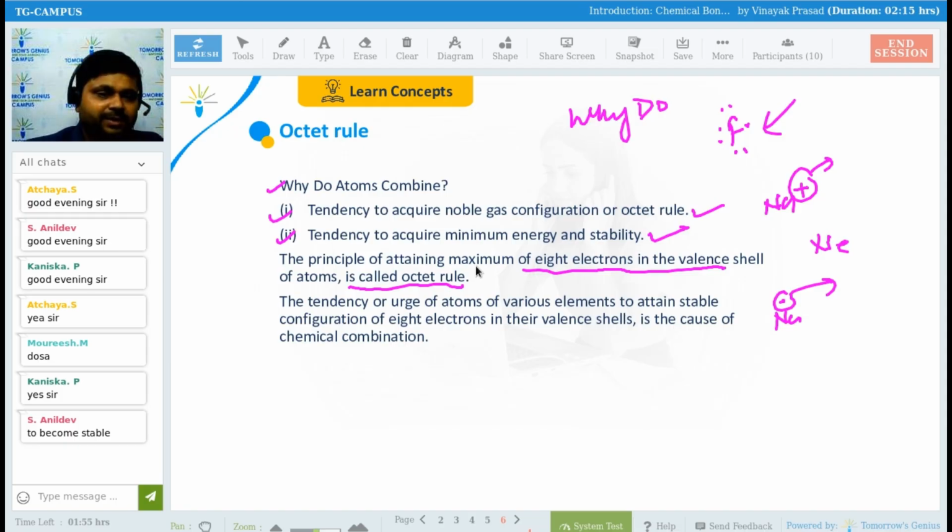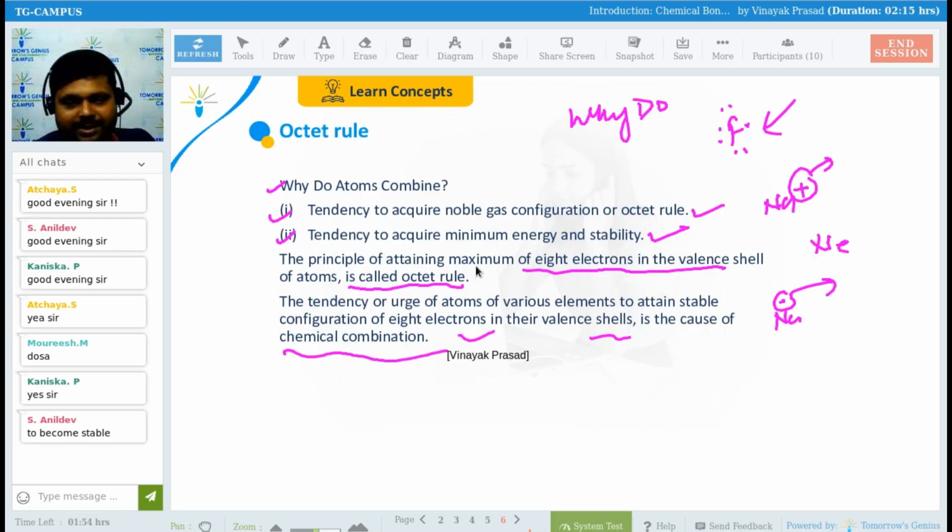Are you clear with this, everyone? The tendency or urge of atoms of various elements to attain a stable configuration of 8 electrons in their valence shell is the cause of chemical combination. So what is the cause of chemical combination? What is the need of this chemical combination? Got my point, everyone?